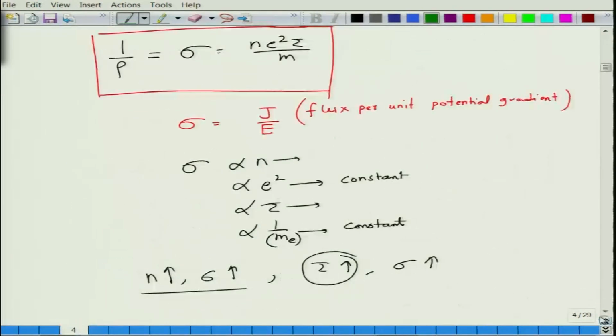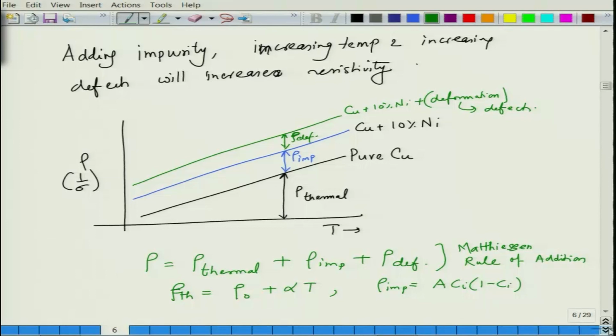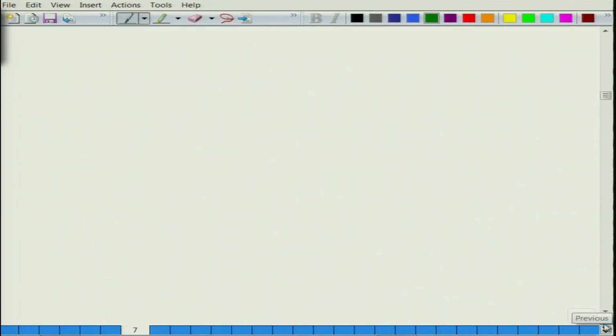Okay. So, I would suggest you go through a few examples. You take different values of n and different values of tau, and try to calculate what are the different conductivity values you can obtain. This will also be part of the assignments that will be given to you.